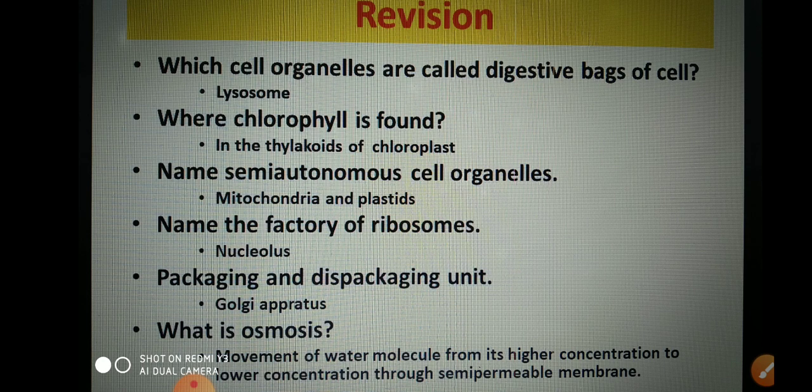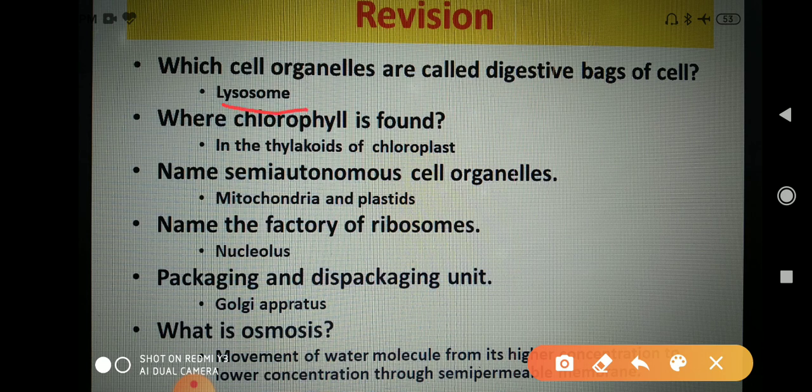First question: which cell organelles are called digestive bags of the cell? These are lysosomes. Where is chlorophyll found? Chlorophyll is found in the thylakoid of the chloroplast. Next question: name semi-autonomous cell organelles. Semi-autonomous cell organelles are mitochondria and plastids.